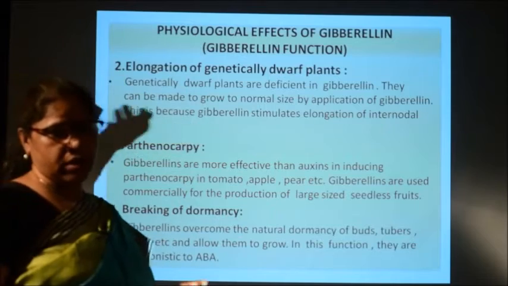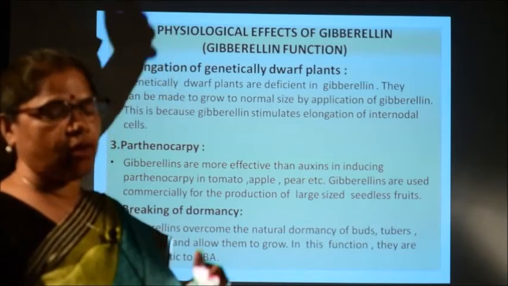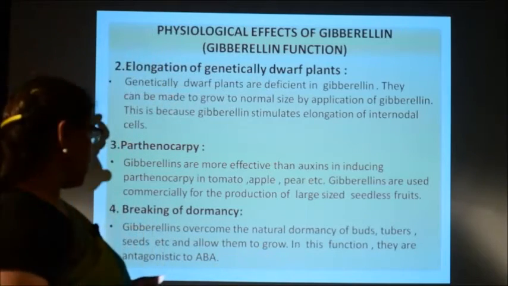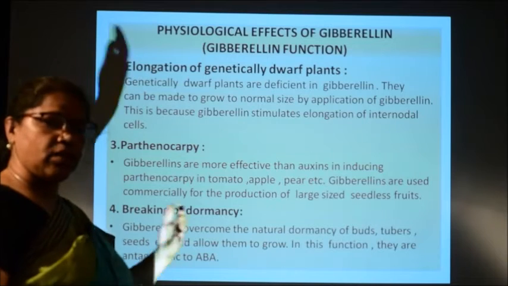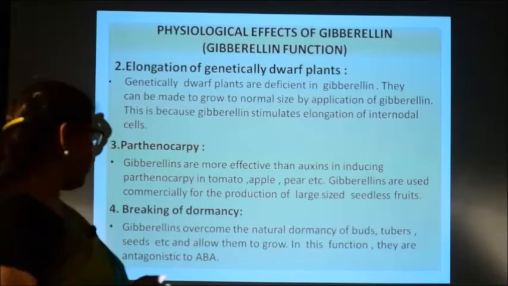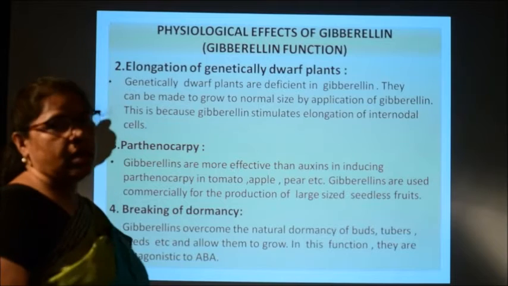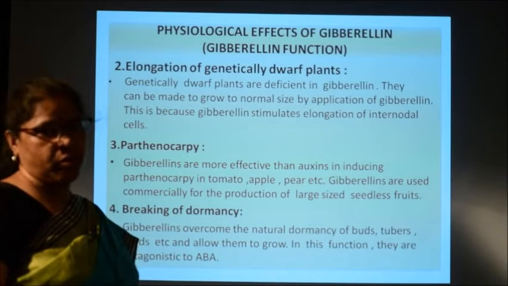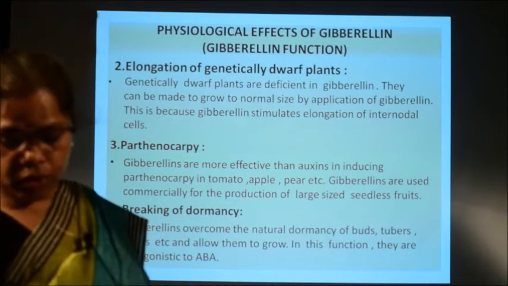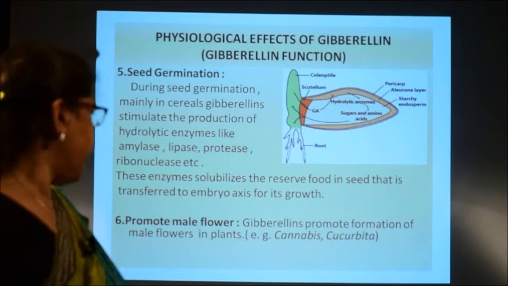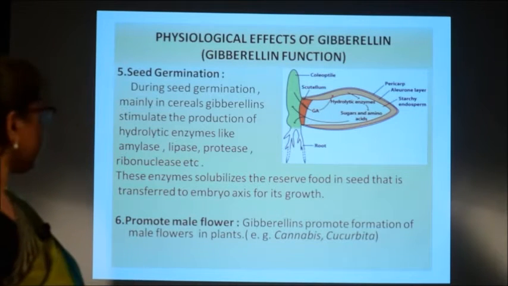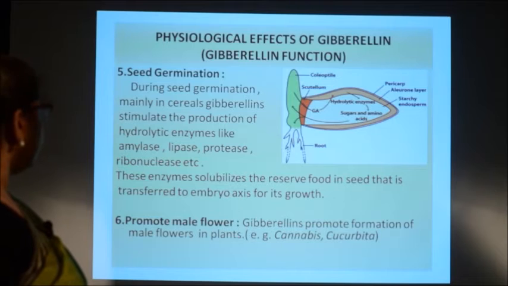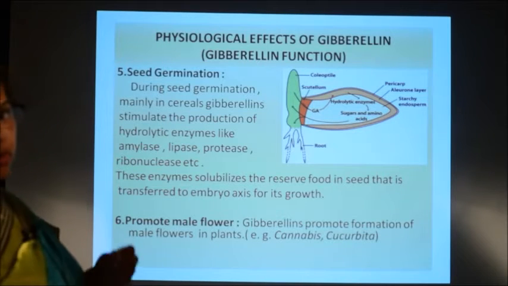ABA we will discuss later. ABA means abscisic acid, they are just opposite to abscisic acid, because abscisic acid promotes dormancy, whereas gibberellic acid helps in breaking the dormancy process in the seeds, tubers and other parts.